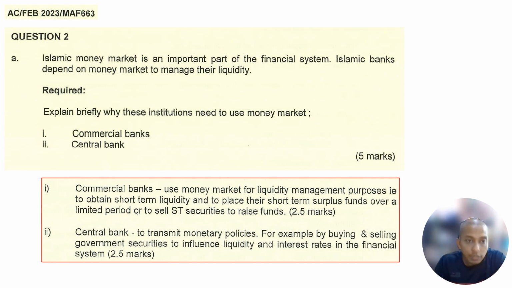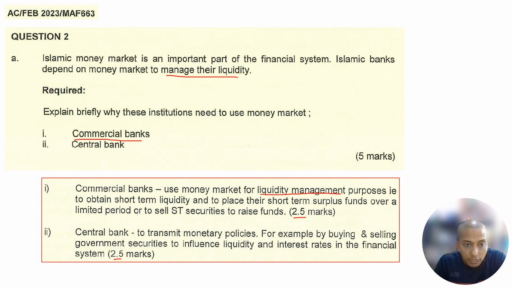Alright. So the Islamic money market is an important part of the financial system. Islamic banks depend on the money market to manage liquidity. Okay, so this one is just a statement. Explain briefly why these institutions need to use the money market, for commercial bank and for central bank. Okay, a commercial bank is a normal bank. A central bank is Bank Negara Malaysia. Alright. So a commercial bank uses the money market for liquidity management. You see, this one is 2.5, 2.5 marks, all right?